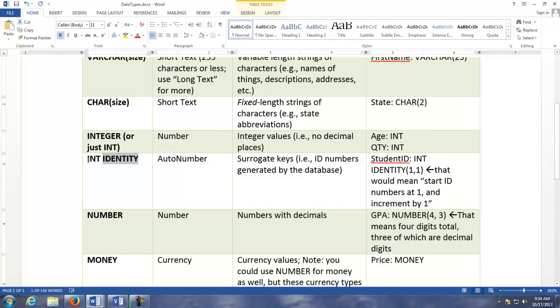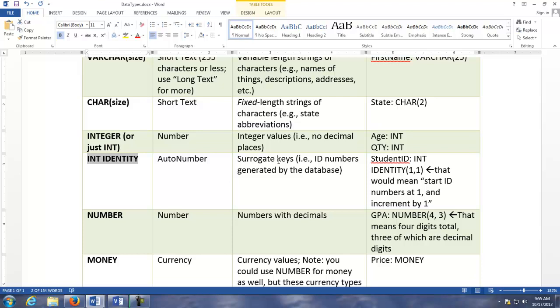Okay, so anyway, int identity, you'll be using this a lot for like primary keys and like ID numbers. And that's what we call a surrogate key. We talked about that earlier in the semester, but that's basically when the database management system is handling the numbering for us.